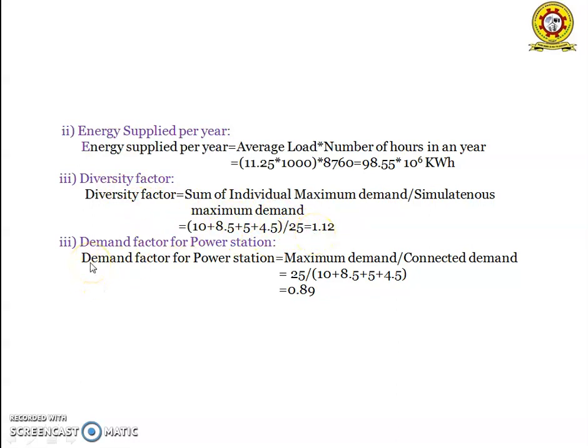And the fourth one is the demand factor for the power station. Demand factor for the power station is equal to maximum load by connected load. So the maximum load is 25 and the connected load summation is given here. By substituting these values, we will get the demand factor for the power station as 0.89.